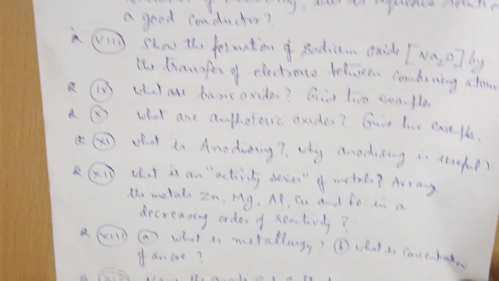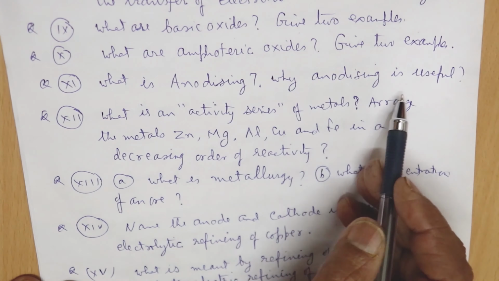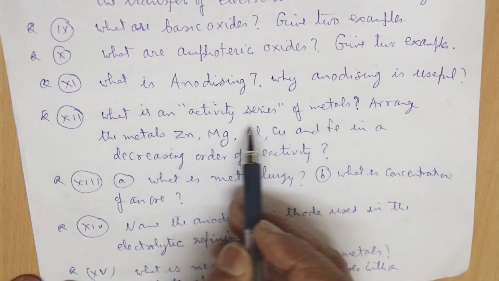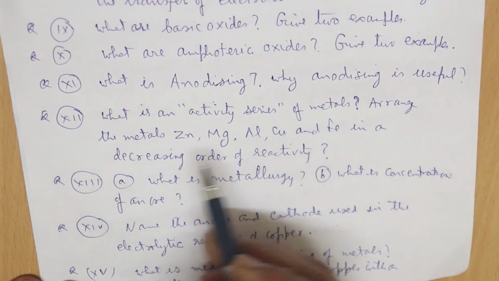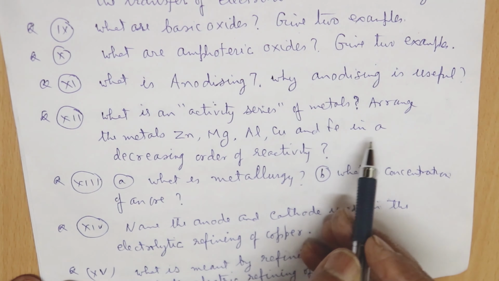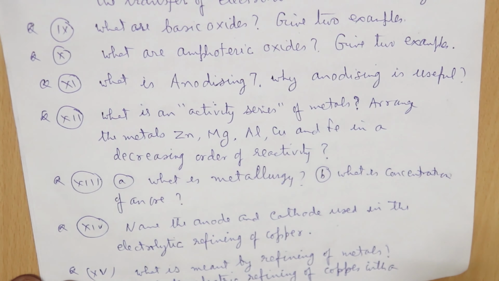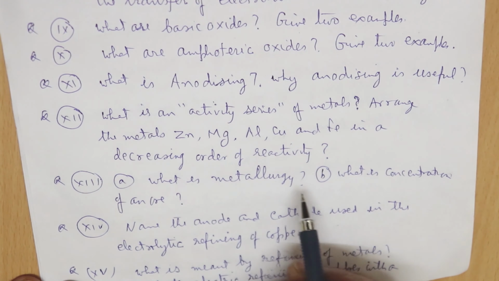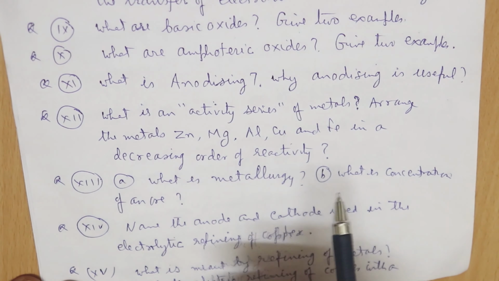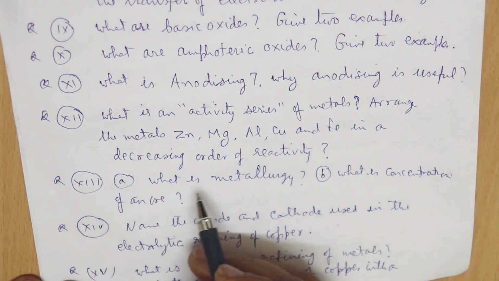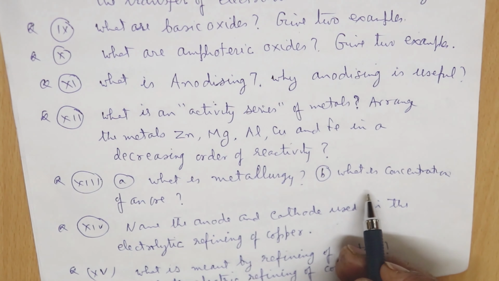Okay, next question, what is anodizing? Why is anodizing useful? Next question is here, what is an activity series of the metals? Arrange the metals zinc, magnesium, aluminum, copper and iron in a decreasing order of reactivity. Next question, what is metallurgy? You have to define metallurgy, extraction of the metal, how do you refine them and get the pure metal? That one you have to define in a scientific way.